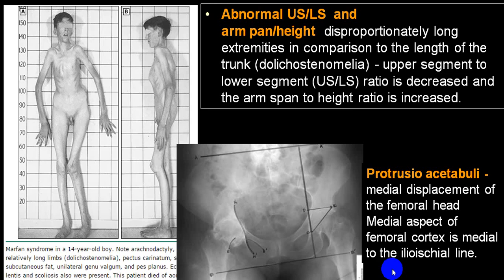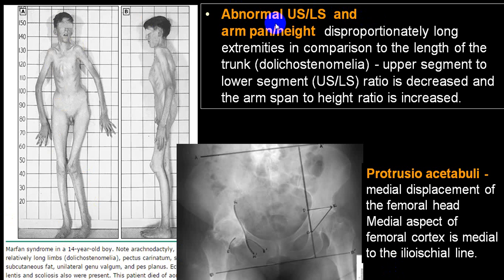This is the classical thumb sign. You can see the excessive movement at the joint; we call it hypermobility of the joint. Long tapering fingers. This is a child whose height is more than the father, so height is very good. You can see here a long, thin person.